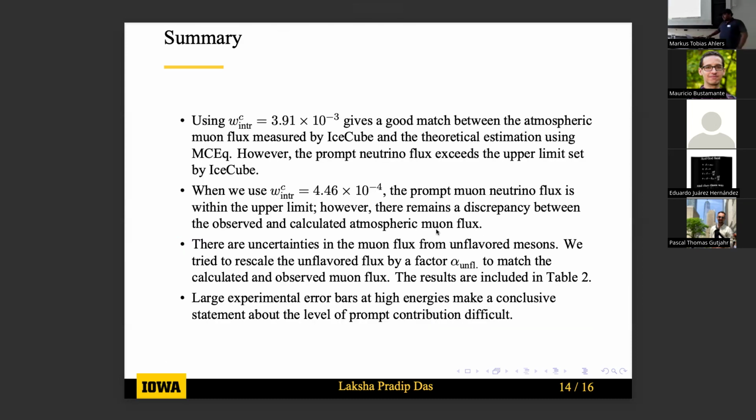This is the summary. I'm running out of time, so I'll just leave it here so that you can ask any questions you have.